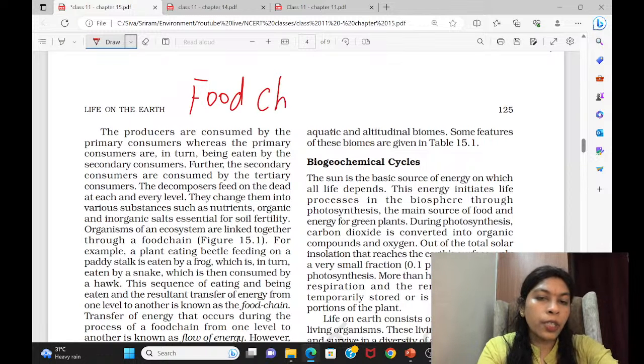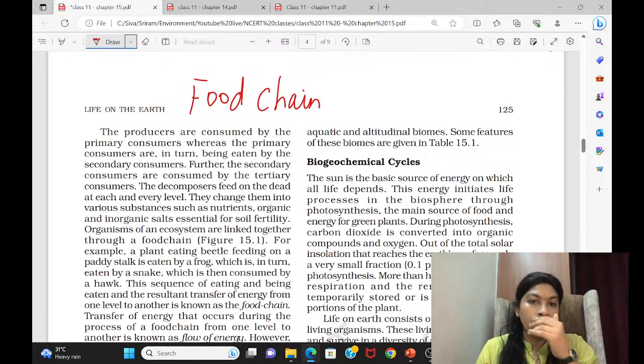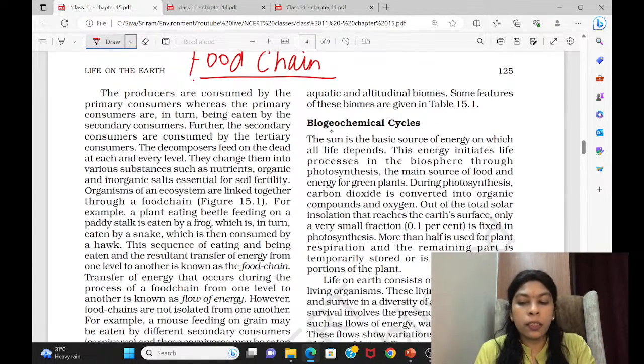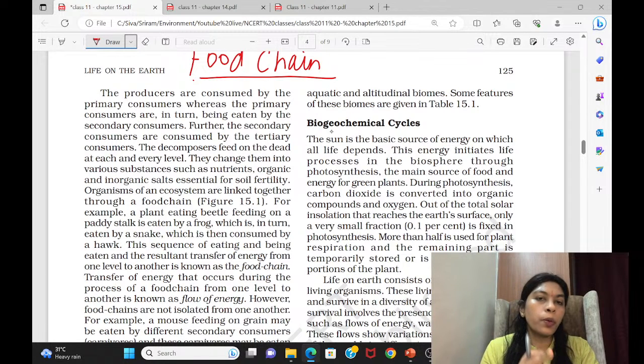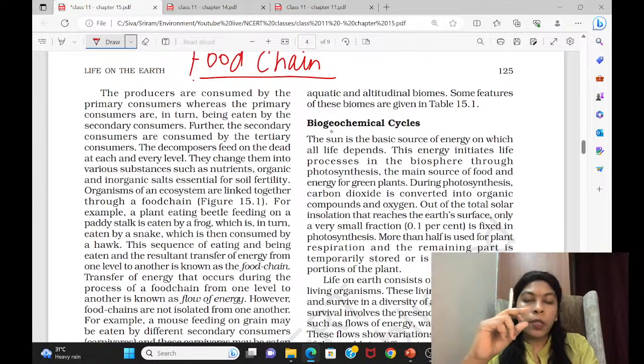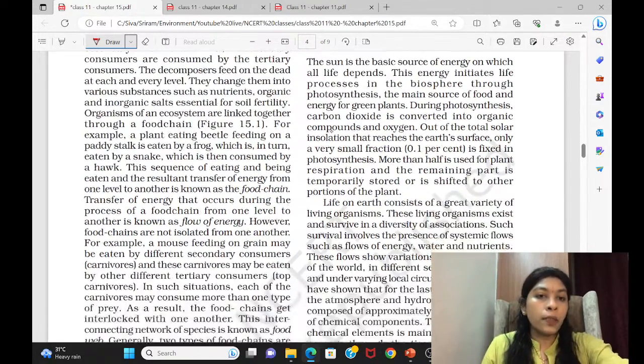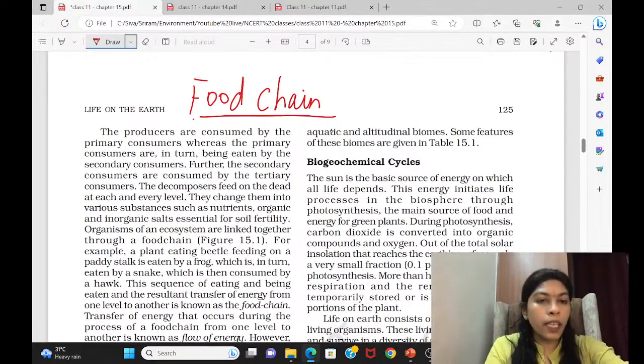How major interaction takes place in the ecosystem. About 4 or 5 years before, there was a question: which of the following statements related to food chain is correct. They gave three statements, then asked to pick the right statement, with options like 1 and 2 only, 1 and 3, and so on. So even that was asked as a question. So be careful. Here they have described how the food chain takes place. We need not explain all this; you can just read it.